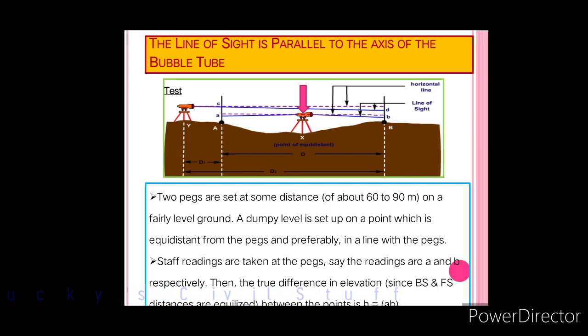Let me consider the readings to be small a and small b respectively. Now here I consider the true difference in elevation between the staff readings at A and B to be H. Now why I am calling this the true difference is because I have fixed the instrument midway between A and B, means the instrument to peg A and instrument to peg B are equidistant, so you can expect that there will be no line of collimation error.